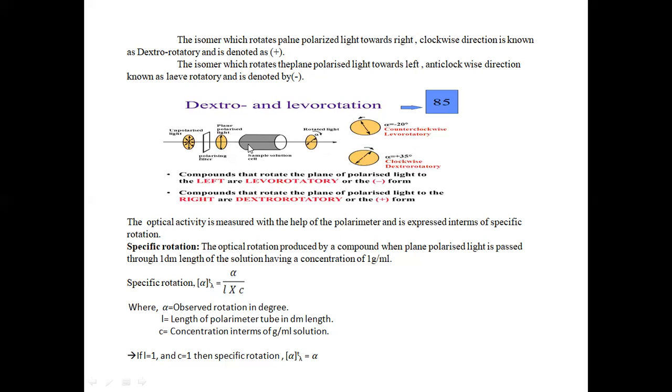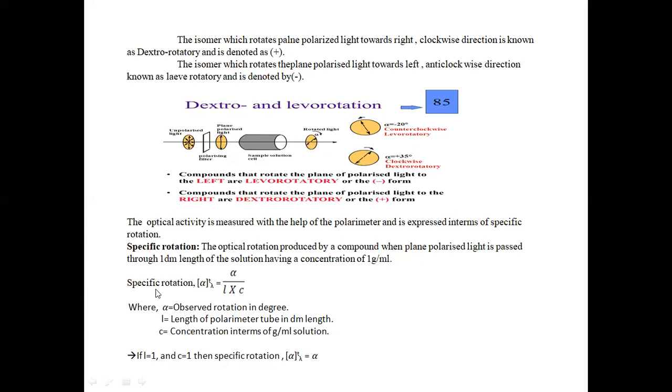See here in the diagram, this is called a polarimeter tube. The solution is taken in this tube, and we generally refer to its length as the length of the solution. The specific rotation of the compound is the optical rotation when the light is passed through 1 decimeter length of the solution, and the concentration of the solution should be 1 gram per milliliter.